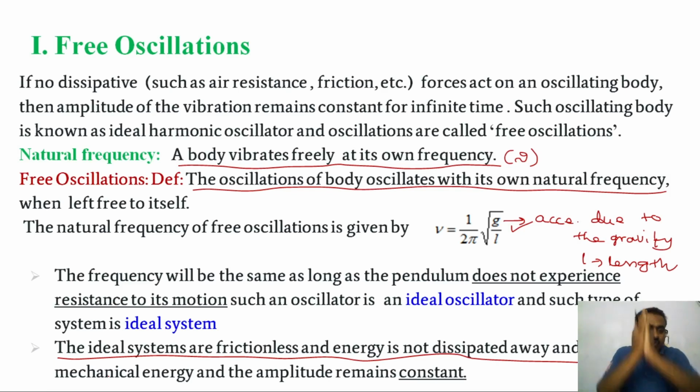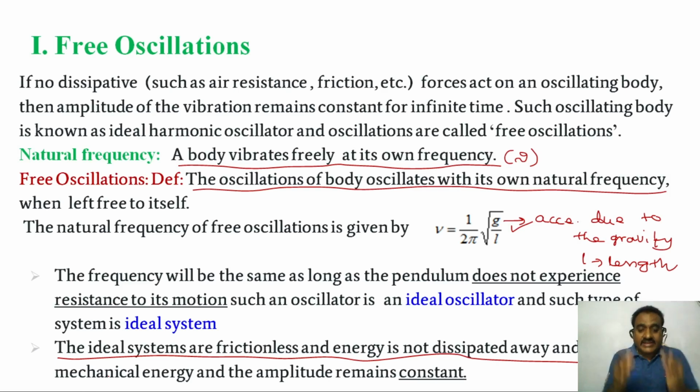If there is no dissipative force on the body, then the total mechanical energy, that is kinetic energy plus potential energy, is always constant.